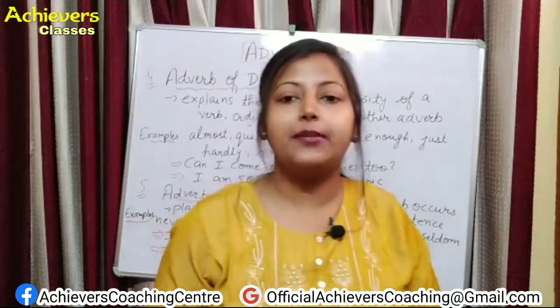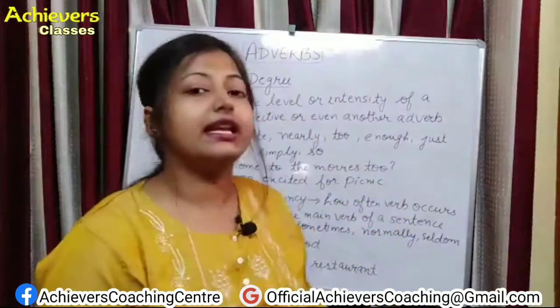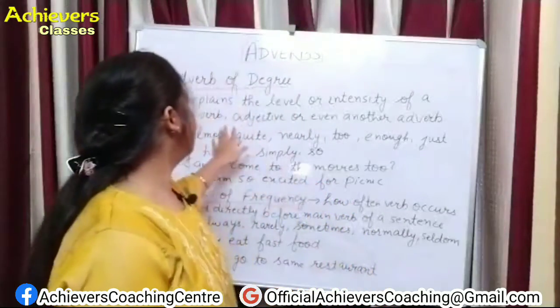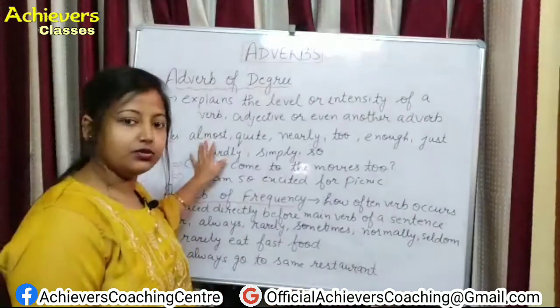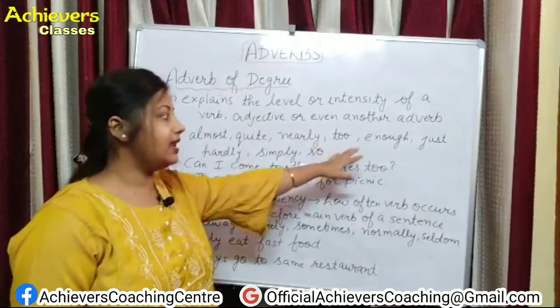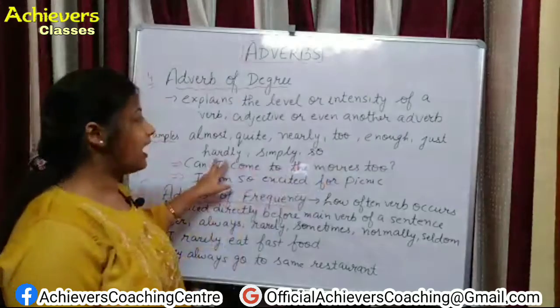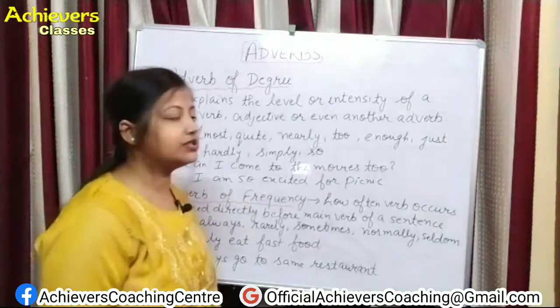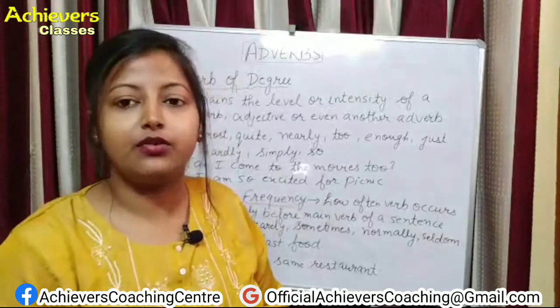So examples are almost, quite, nearly, too, enough, just, hardly, simply, so. These are some of the words which tell us about the degree, adverb of degree.